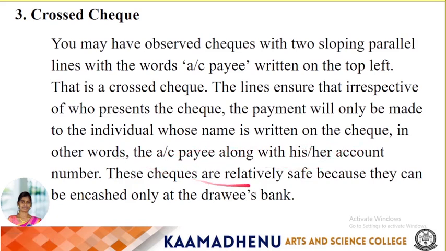These checks are relatively safe because they can be encashed only at the drawing bank. The words account payee are written on the top left. That is a crossed check.